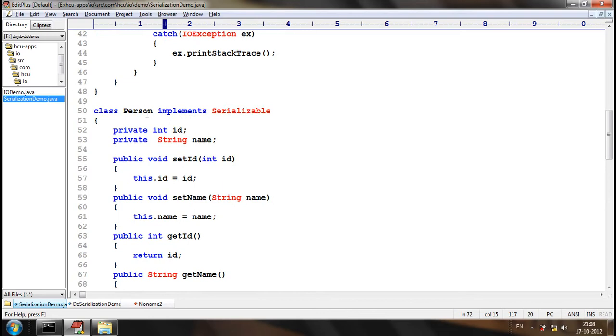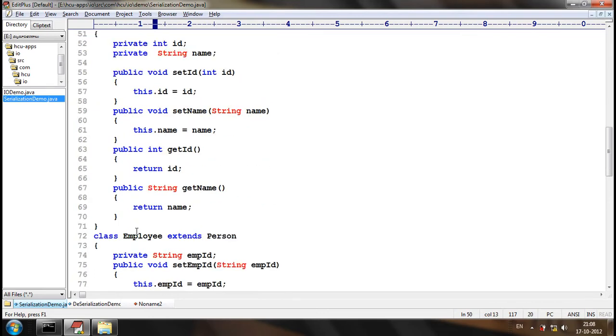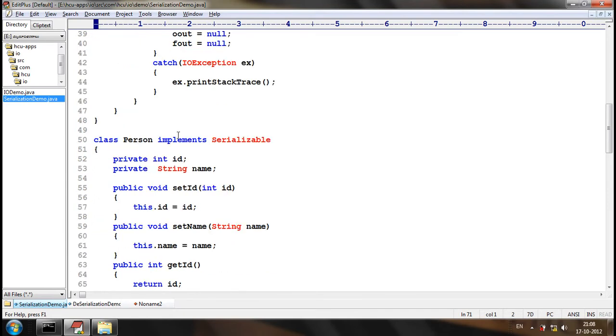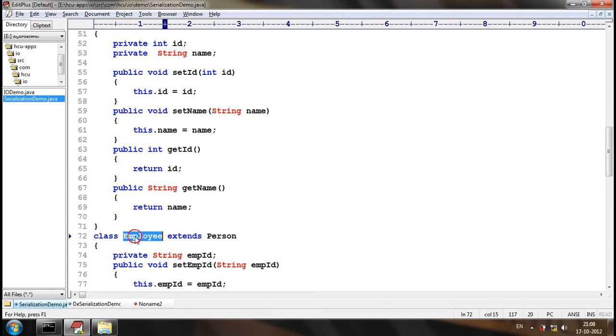All the generalized entities of Person will become generalized entities for Employee also. All the superclasses of Person will become superclasses to Employee also. All the super interfaces of Person will become super interfaces for Employee also.